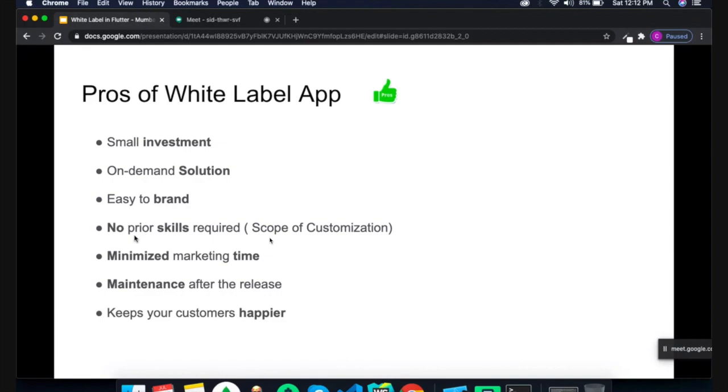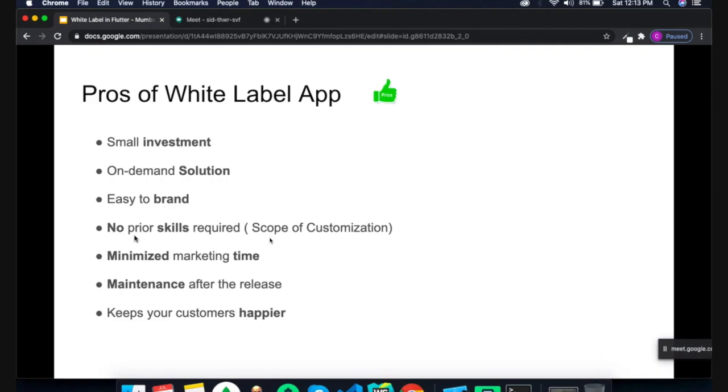So if we use the white labeling process, we need only a small investment. Like as I explained, if we need to integrate login or booking flow, then it takes 10 or 15 days.